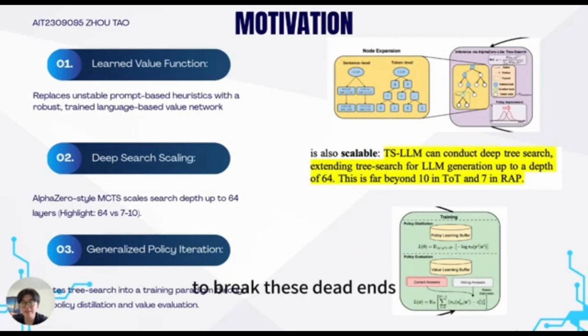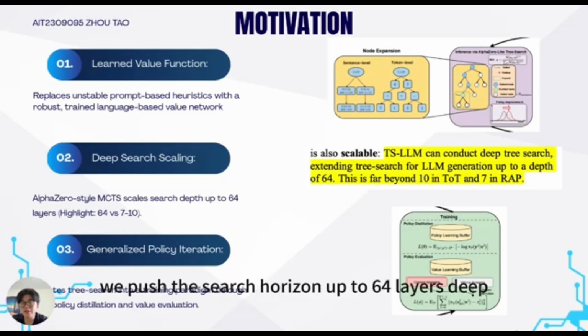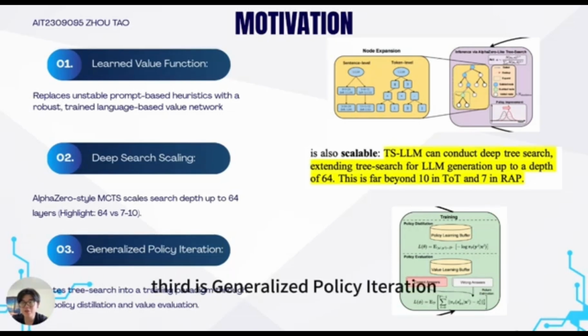To break these dead ends, TSLLM introduced three breakthroughs. First is the learned value function. We train an explicit value function network via DRL to provide robust guidance. Second is deep search scaling. As highlighted in yellow, we push the search horizon up to 64 layers deep, far exceeding ToT. Third is generalized policy iteration. Tree search acts as a policy improvement operator, creating a closed loop to iteratively train both networks.